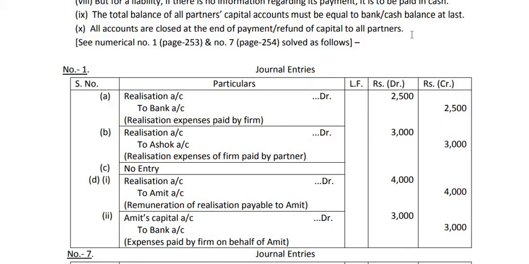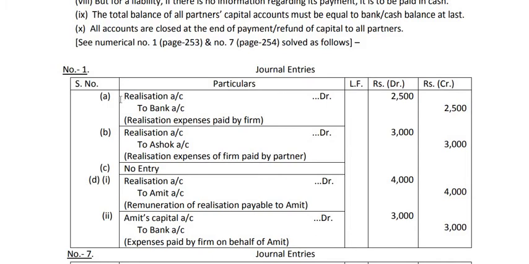Now I am giving you the solution of problem number 1, that is given in your NCERT book, page number 253, numerical number 1. See, I am telling you. In the question it is given: journalize the following transactions regarding realization expenses. So this is the entry for realization expenses only. All the entries are regarding realization expenses.